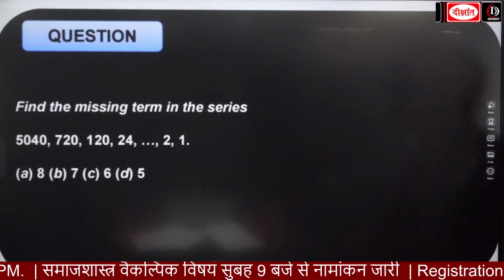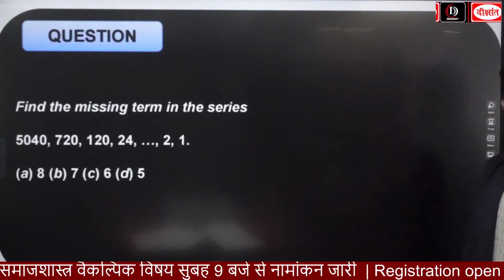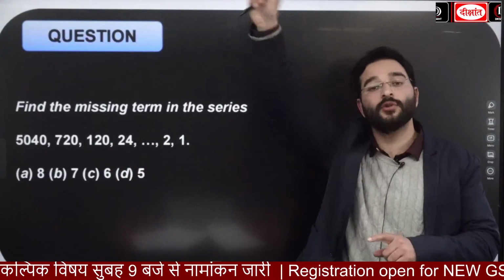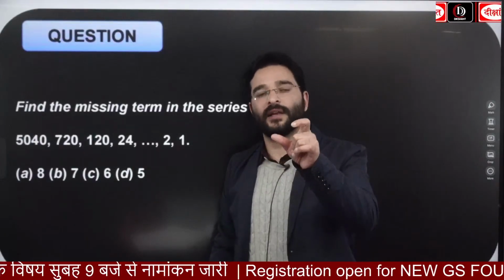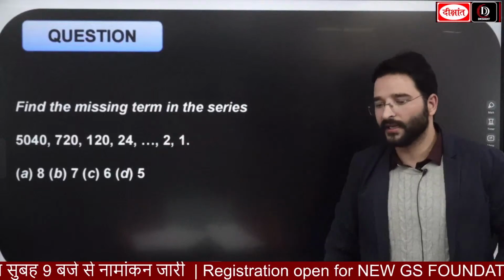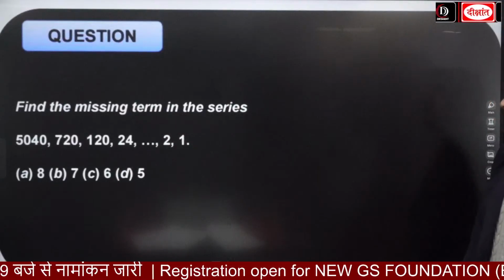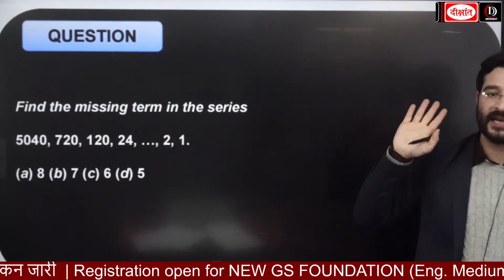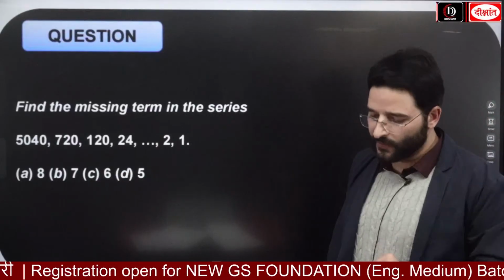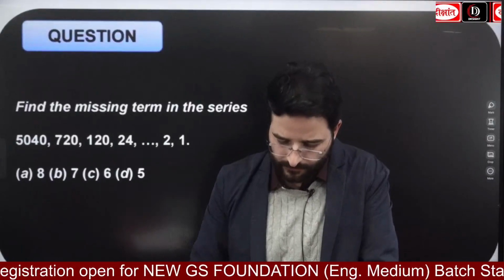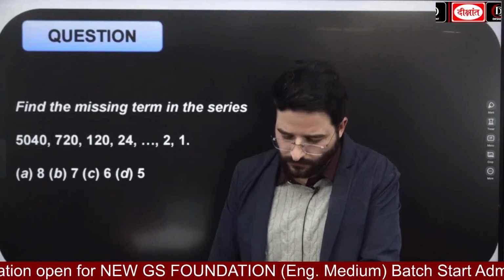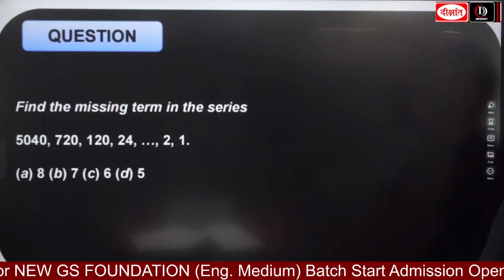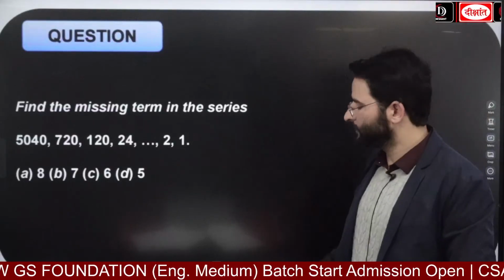Very good. Okay, try to do this. Find the missing term in the series. Guys, can you see this one? It is decreasing a lot, that means here division is happening. If it was increasing, it was multiplication. Now here it is decreasing a lot, so we can go with the division. Show me. Okay, find the missing term in the series. You have been given the options 8, 7, 6 and 5. Stay silent in your places. Try to solve this one. You have been given 30 seconds.